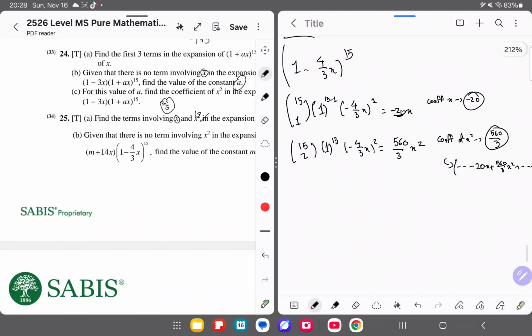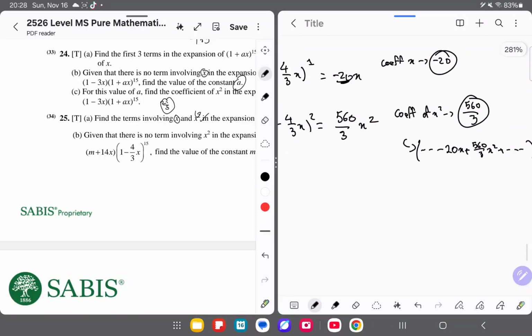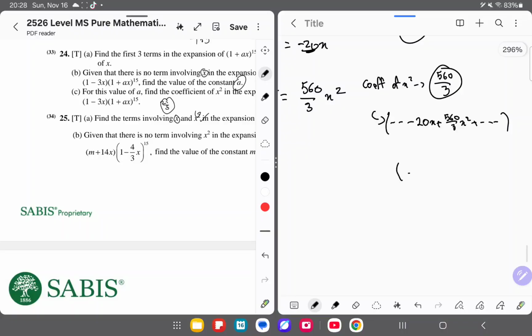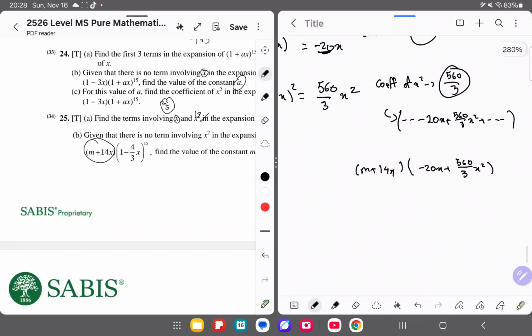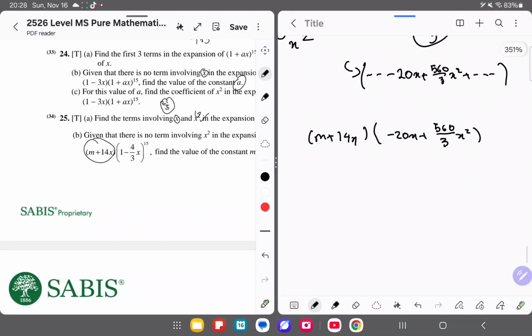Now that we have this, we'll just copy it down here. I'll just write it like this. We won't write the dashes for now, it takes up too much space. And then we'll also write m plus 14x as seen here. And then from here, we'll do cross multiplication to get x power of 2 here.